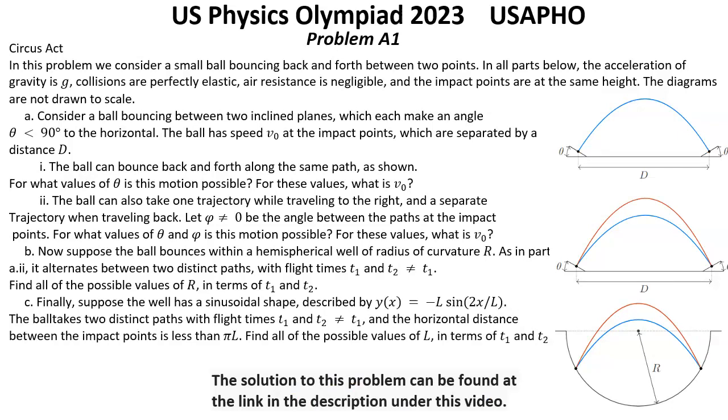Question C. Finally, suppose the well has a sinusoidal shape described by y as a function of x equal to negative L multiplied by sine 2x over L. The ball takes 2 distinct paths with the flight times t1 and t2 not equal t1, and the horizontal distance between the impact points is less than pi L. Find all of the possible values of L in terms of t1 and t2.